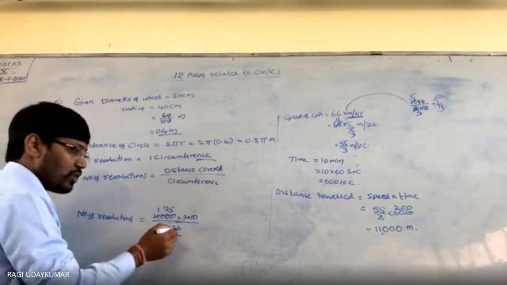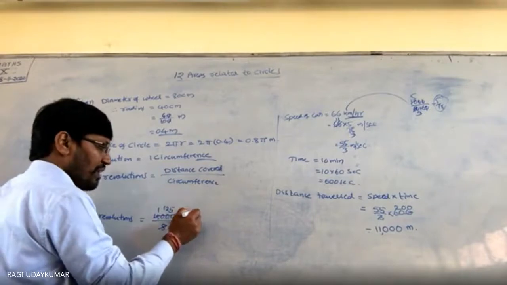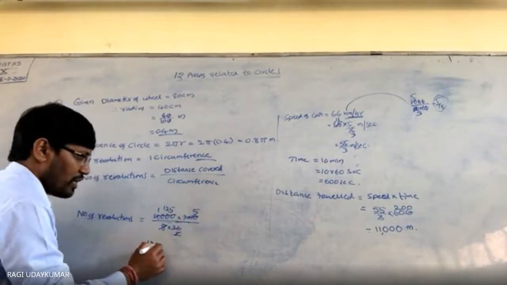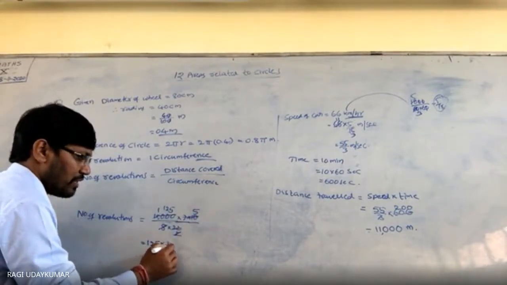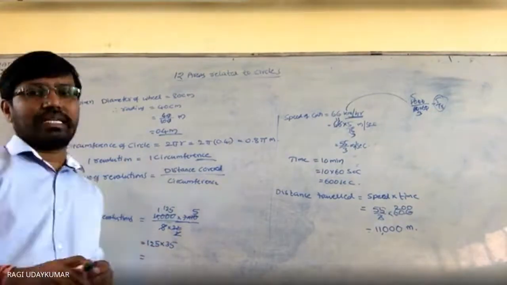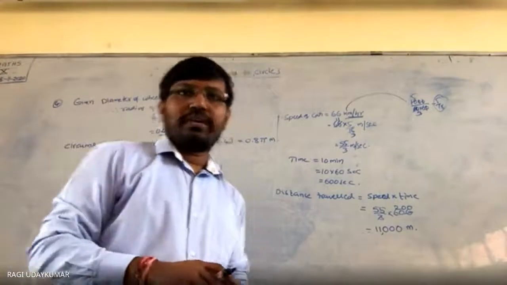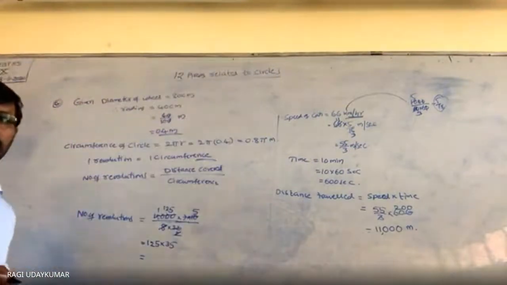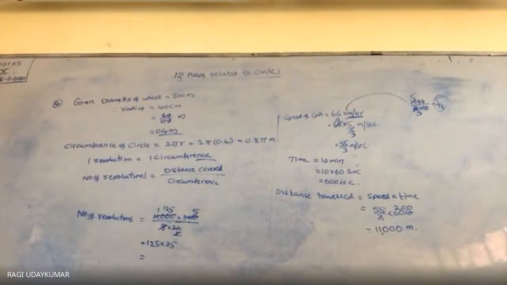These things you have to remember. So we are going to get 125 into 7 5s are 35. Multiply these two. The number of revolutions we are going to get. Did you understand? Is it okay?